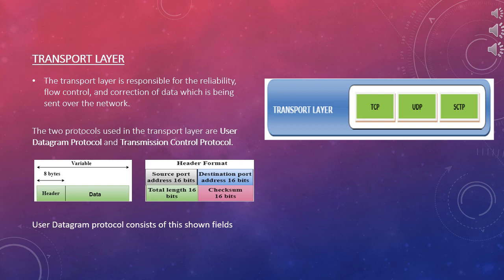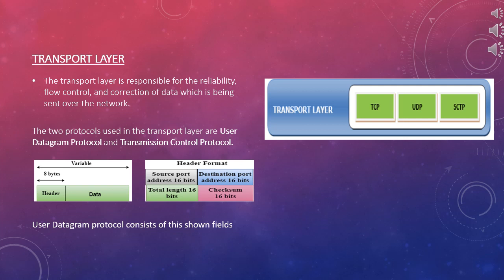UDP provides connectionless service and end-to-end delivery of transmission. It is an unreliable protocol as it discovers the errors but does not specify the error. UDP discovers the errors and the ICMP protocol reports the error to the sender that the user datagram has been damaged.